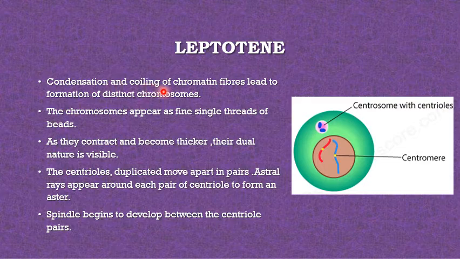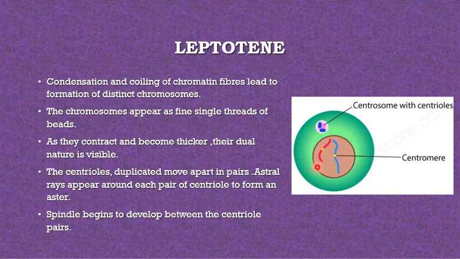Condensation and coiling of chromatin fibers lead to the formation of distinct chromosomes. So instead of chromatin fibers, you can find distinct chromosomes. The two colors, red and blue, indicate the two parents, male and female. The chromosomes appear as single threads of beads. As they contract and become thicker, their dual nature is visible. Dual means they are two, n and n, that is 2n.